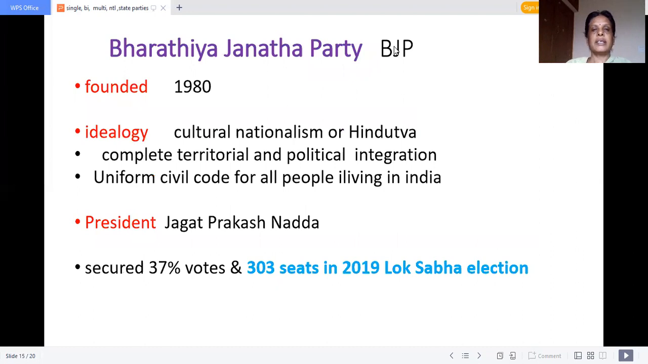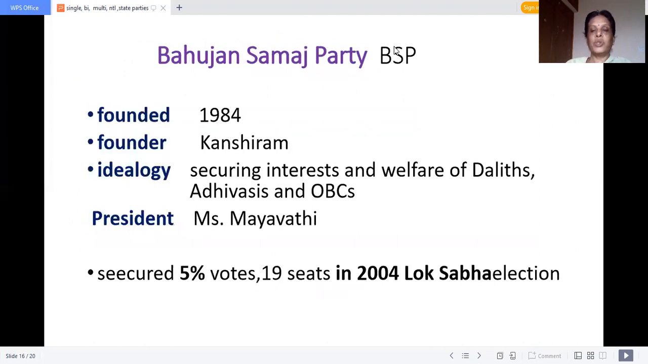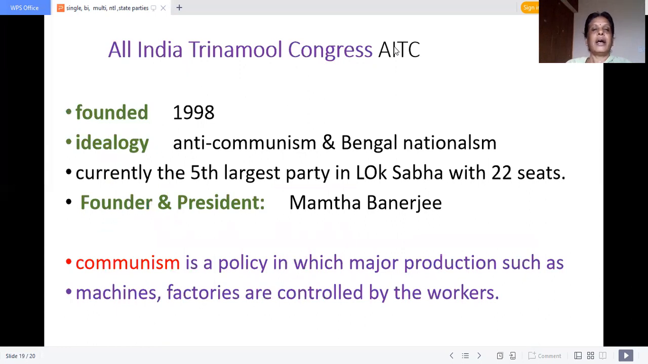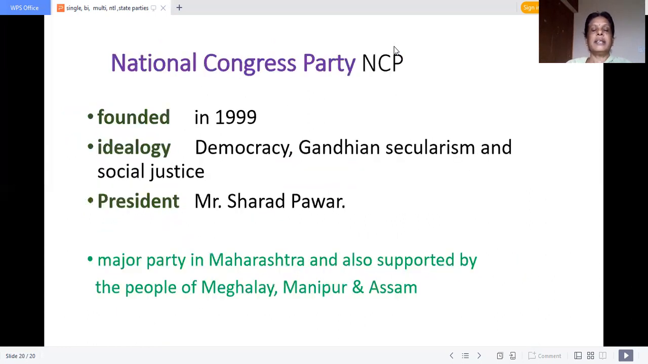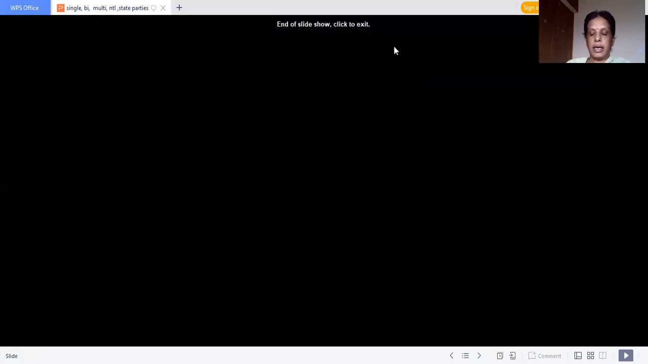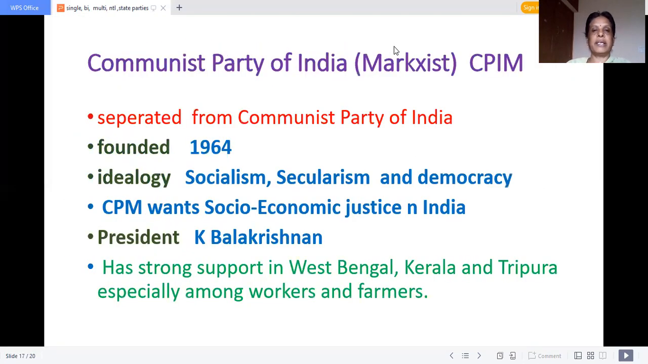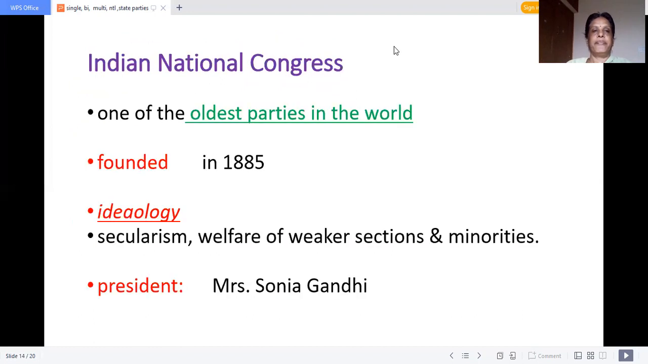Indian National Congress, Bharatiya Janata Party, Bahujan Samaj Party, Communist Party of India, and Communist Party of India (Marxist), then All India Trinamool Congress and Nationalist Congress Party are the 7 national parties now in India.